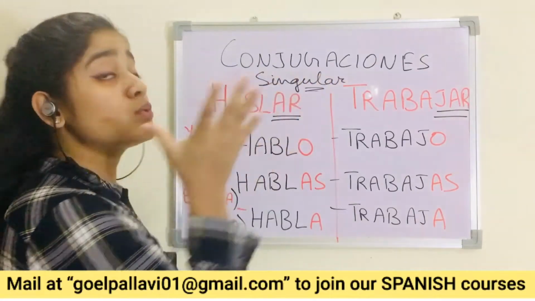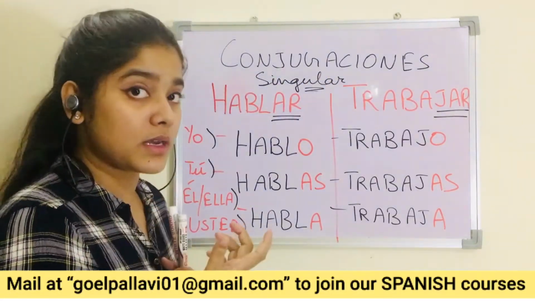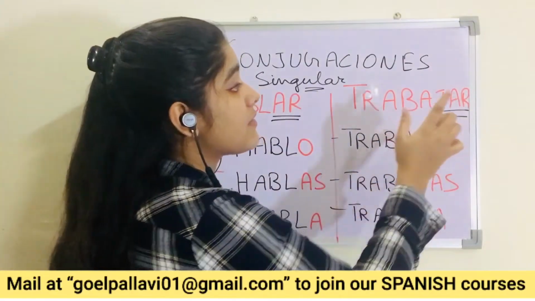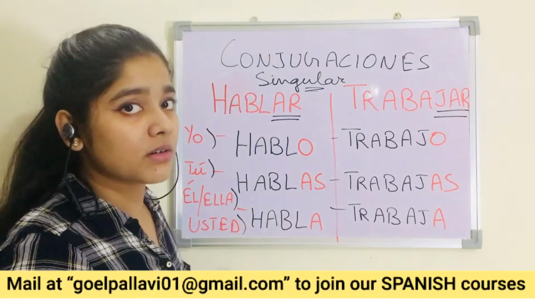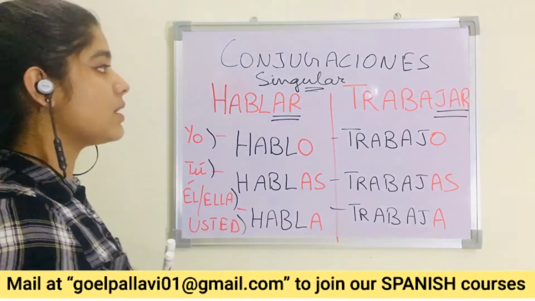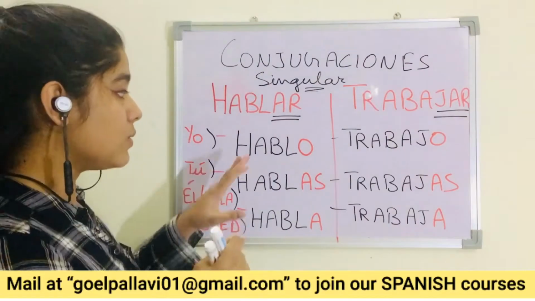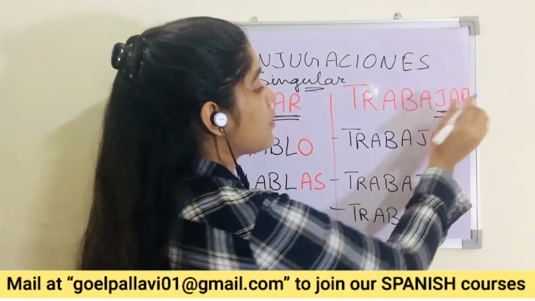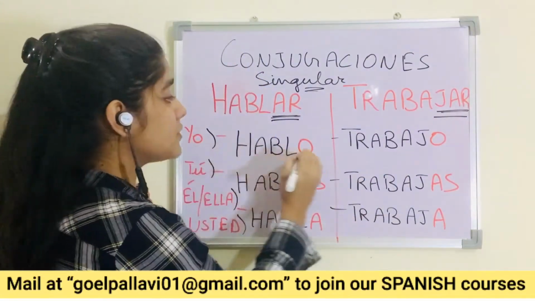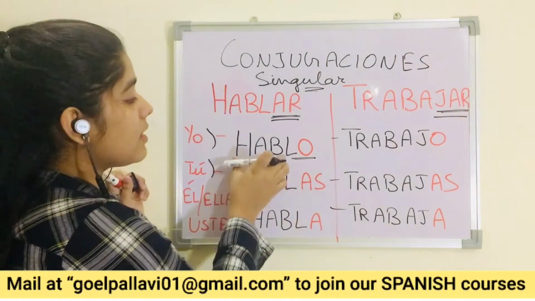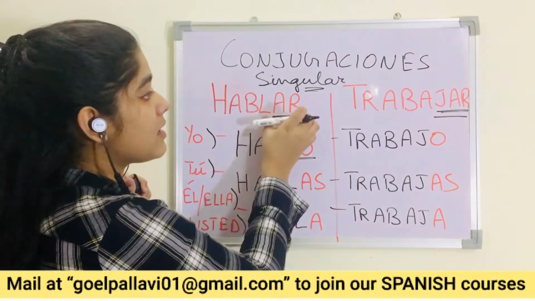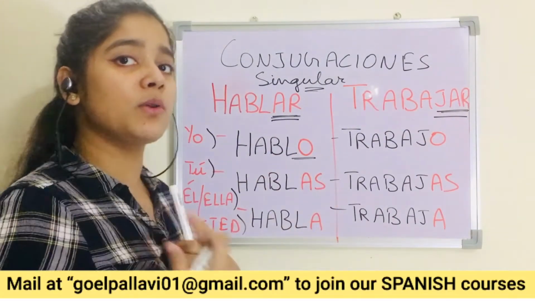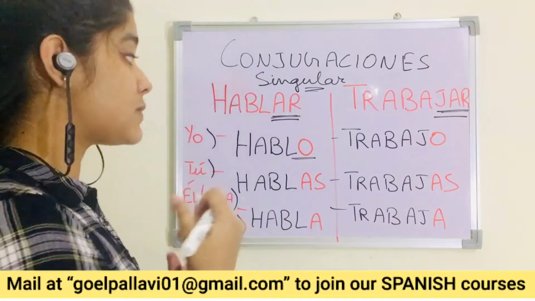Hablar is to talk. Yo hablo en español, I talk in Spanish. Trabajar is to work. Wherever the J comes, the sound will be kh, like the Hindi kh. For hablo, we remove the AR from the end and add O for the first form. All the letters are the same other than AR. Hablo, O, first form. Yo hablo en español, in Spanish.